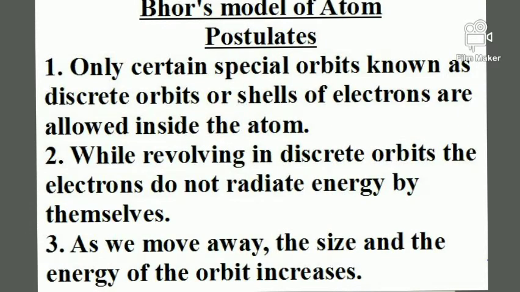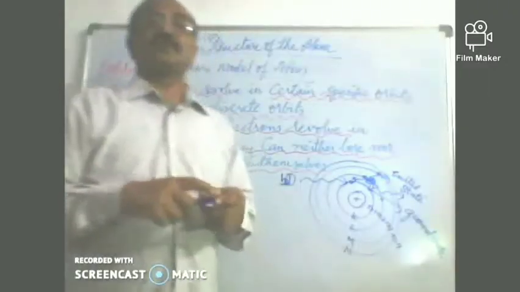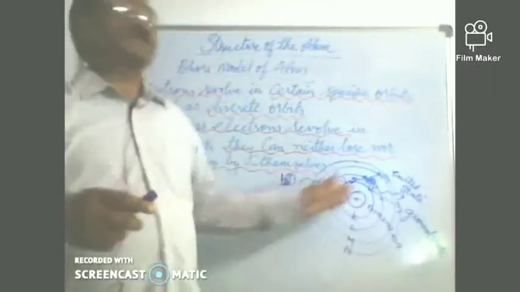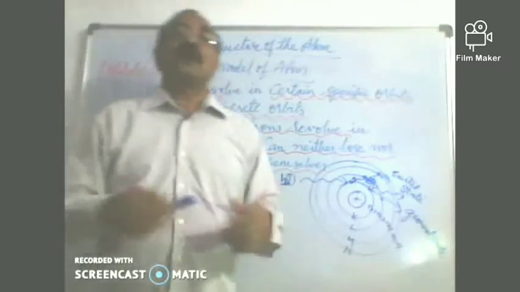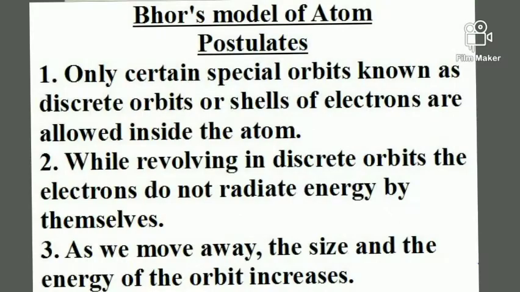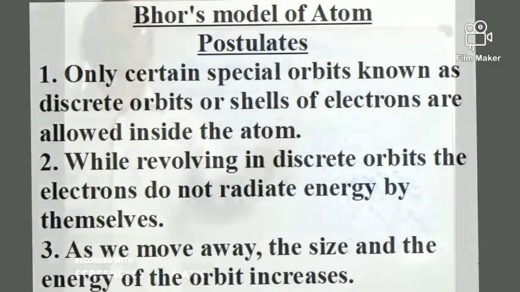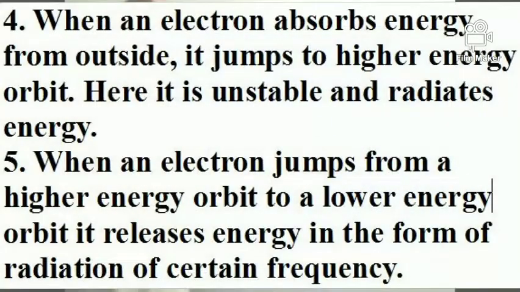So, children, now there are a few more aspects about Bohr's model. They are worth knowing. What is that? As we have seen, there is jumping of electrons and jumping back of the electrons. In order to jump up, they need energy, and to jump down, they release energy. That's good. So this is one aspect of Bohr's model, which is worth learning as you get into the higher classes.